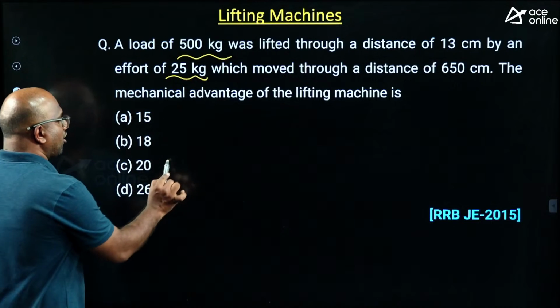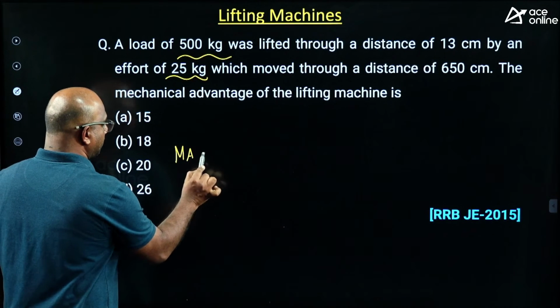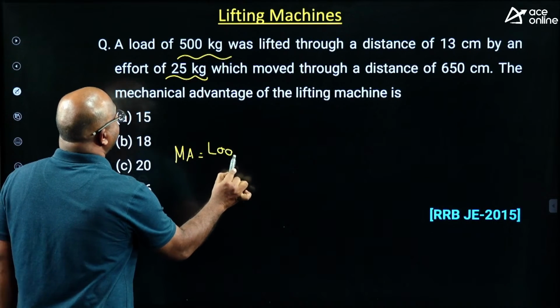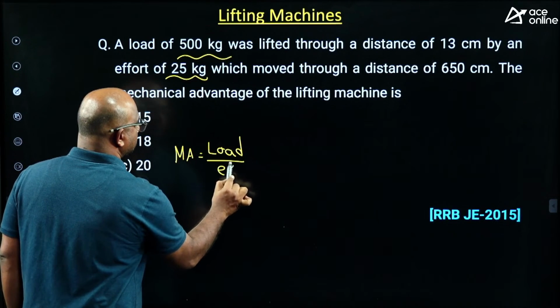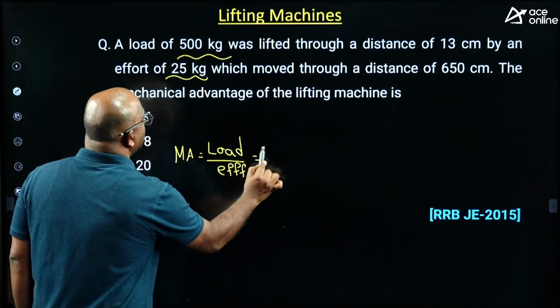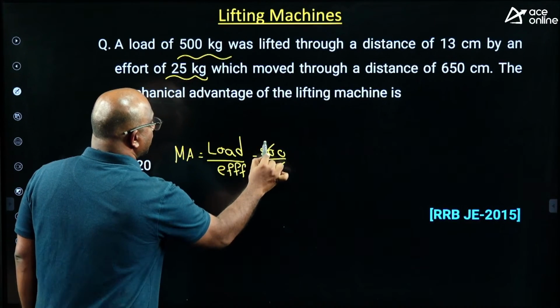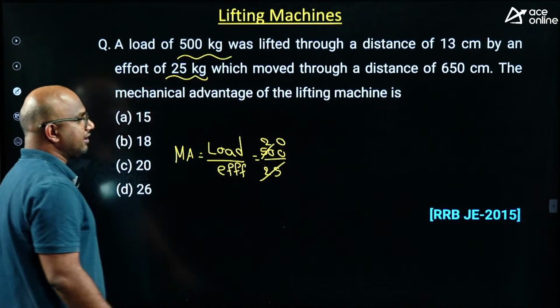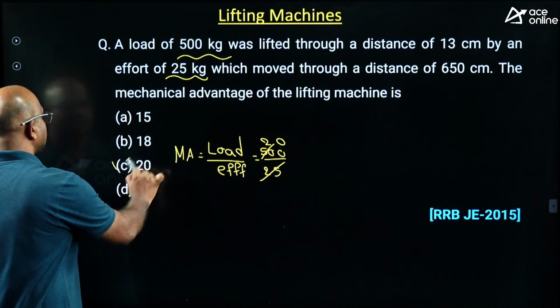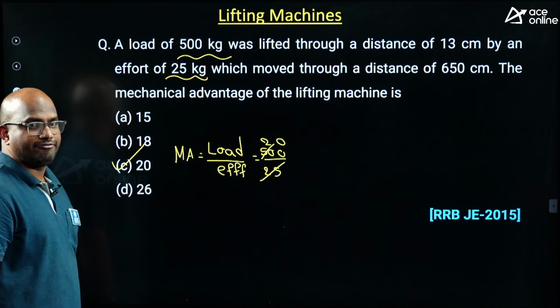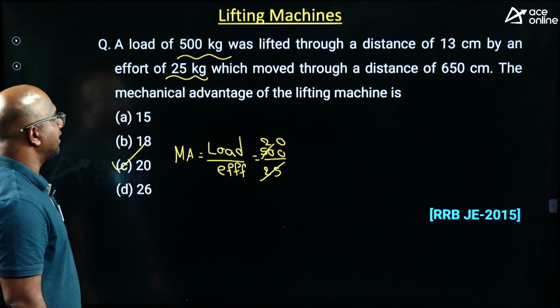The formula is mechanical advantage equals load by effort. Load equals 500, effort equals 25, so 25 twenty times. The answer is 20. The right answer is option C.